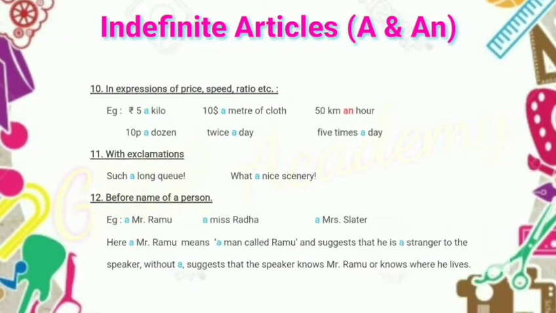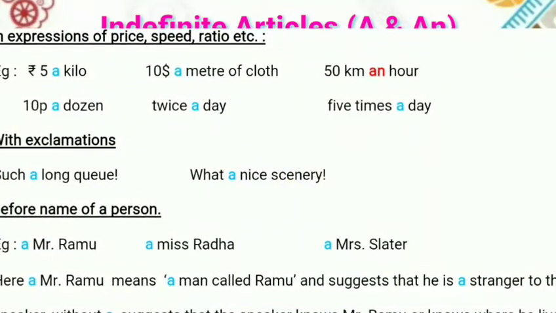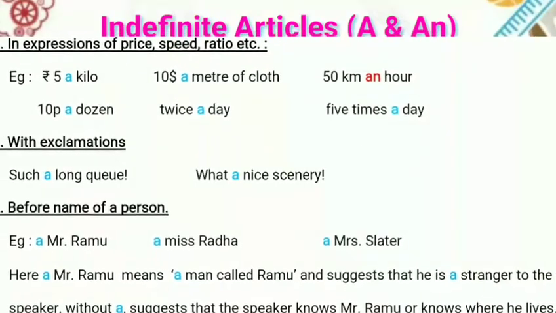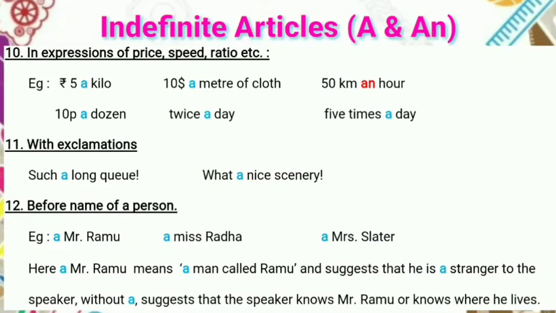In expressions of price, speed, ratio, etc., articles a and an are used. Examples: rupees 5 a kilo, $10 a meter of cloth, 50 km an hour, 10 pennies a dozen, twice a day, 5 times a day. In the same way, with exclamations. Example: such a long queue, what a nice scenery.